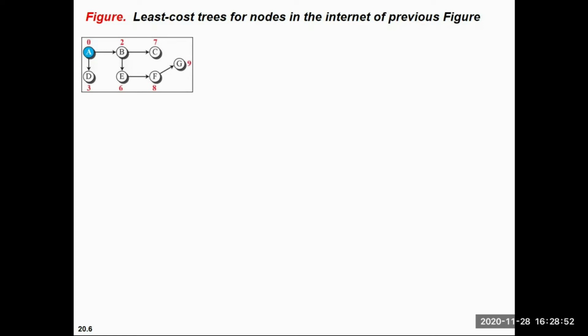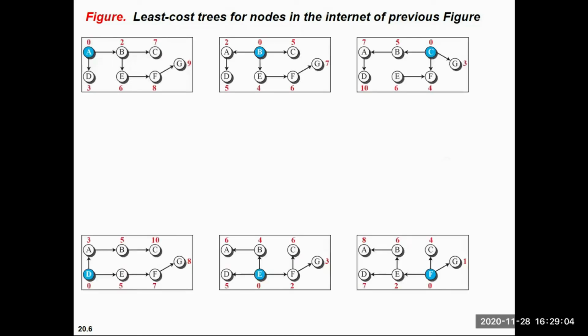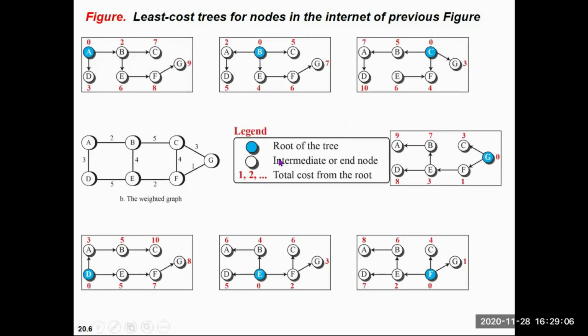If I want to send data from node A to node D, then my cost will be 3. Okay, let me show all the things. This is our network weighted graph. If you are at node A, node A will be 0. Node A to node B cost will be 2.